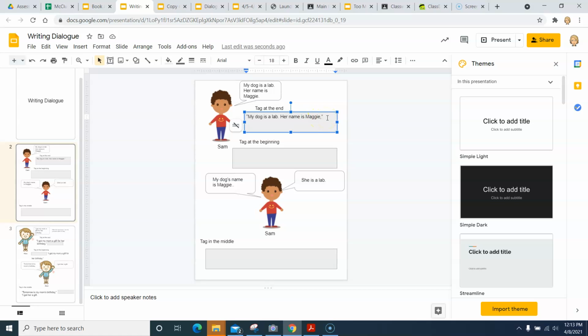We also want to make this a complete sentence. So I need to put my tag, said Sam, and now I can put my period because now I have a complete sentence. So this time I'm going to use the same words that Sam has set up here, but I'm going to put the tag at the beginning. Now remember, the tag is who said it.